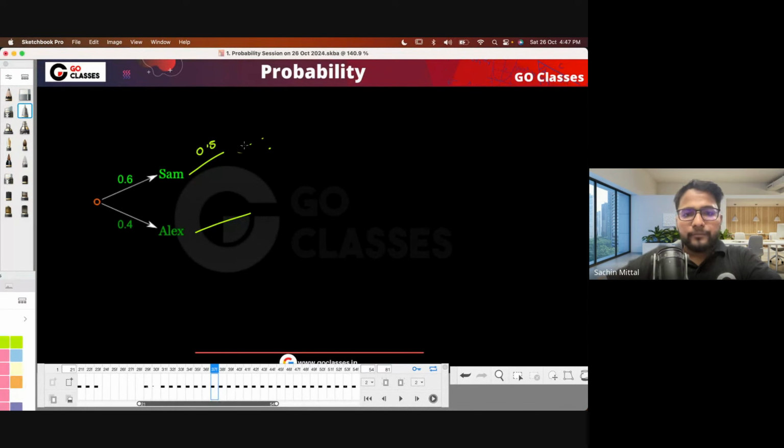Now you tell me, see, it is given 0.3 here. Are these two probabilities related, which means their summation should be 1, or is this probability in any way influencing that probability? Is there any chance that this probability is influencing that one?